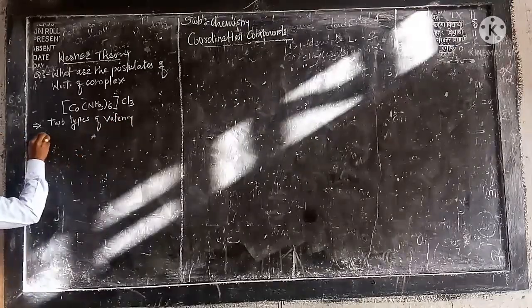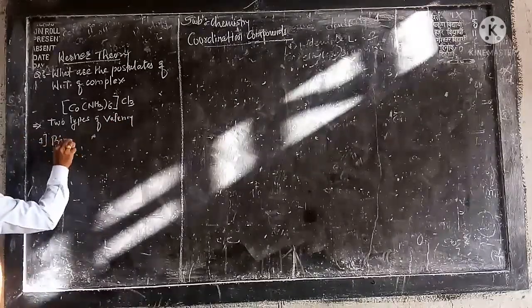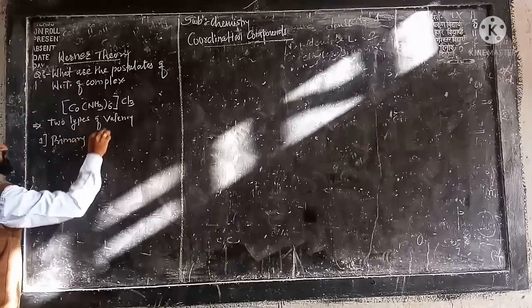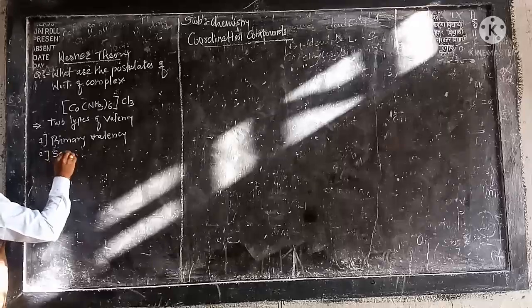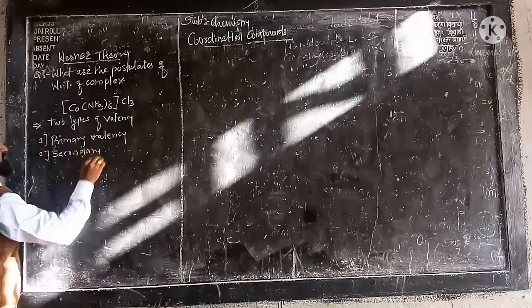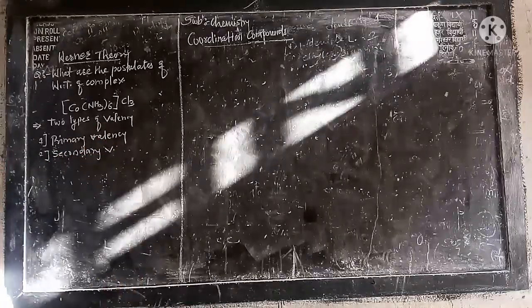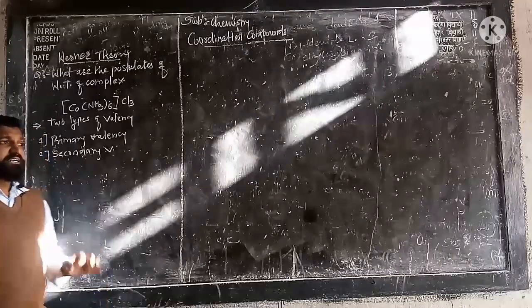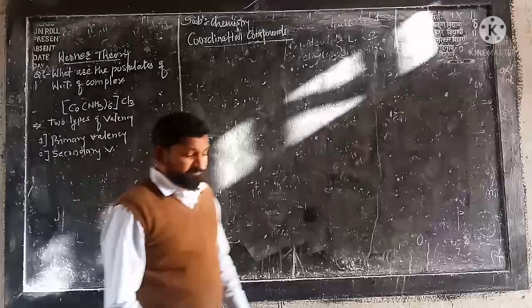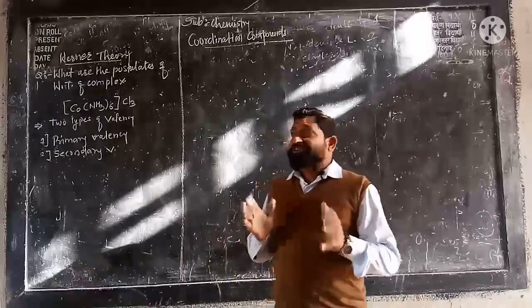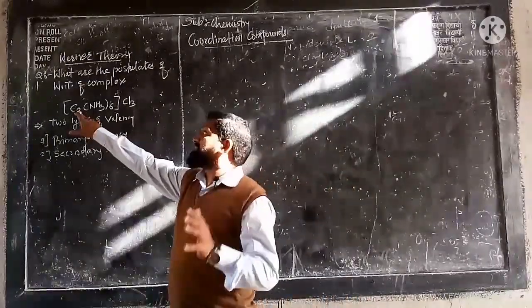Number 1 is the primary valency, and the next one is the secondary valency. Very important terms. Now what is meant by primary valency and what is meant by secondary valency, we have to discuss here. Primary valency is nothing but the oxidation state exhibited by the central metal ion.